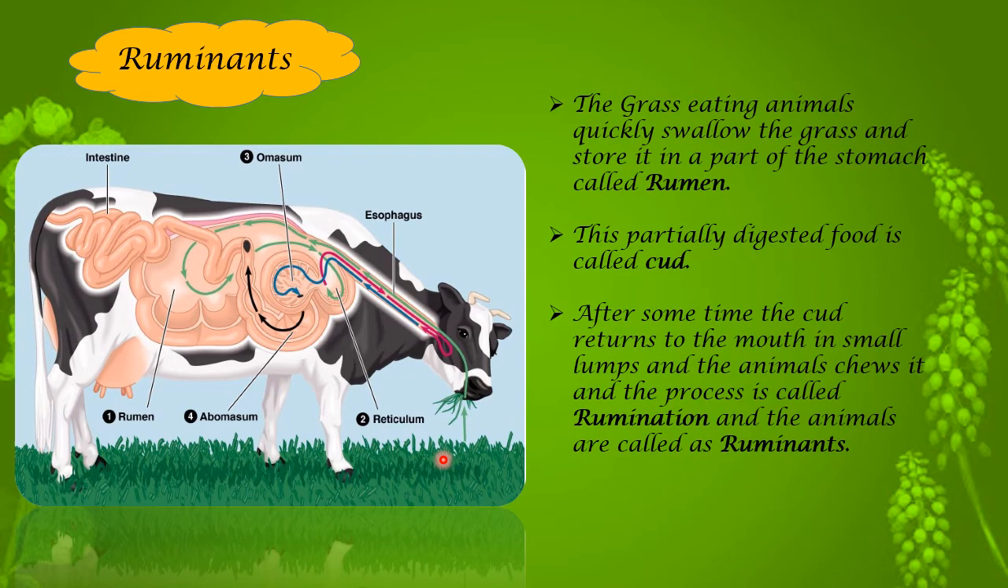So what happens? This is exactly the process. They have already grazed the grasses or whatever plant-related items they are eating, and it will be swallowed. It will be there in the rumen, and then they will come to a particular place. They will sit and bring the cud back to the mouth, and then they will chew it. This process happens in ruminants, and it is called rumination.